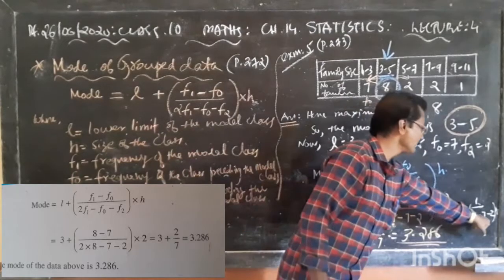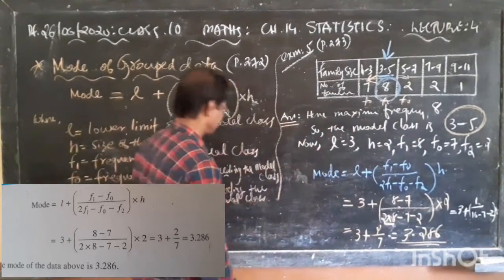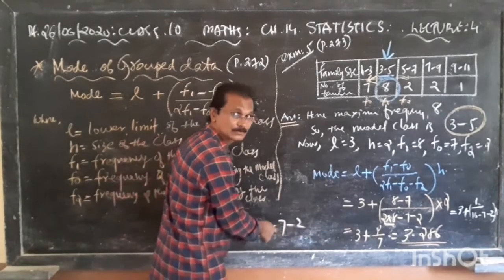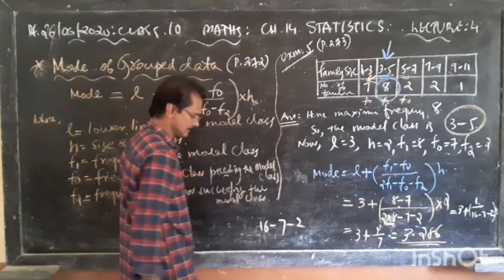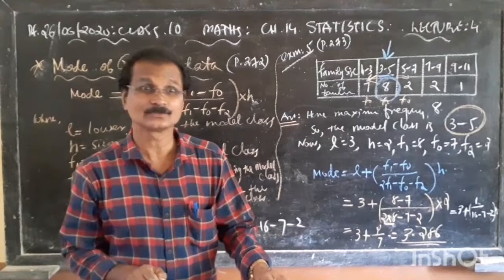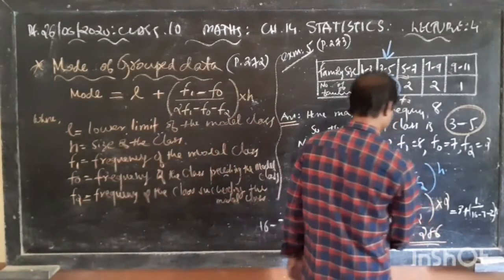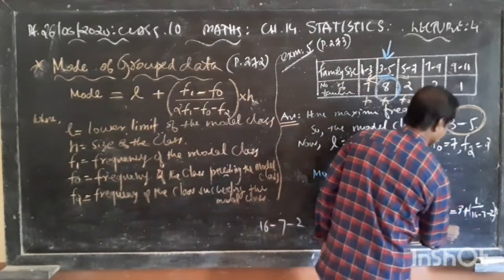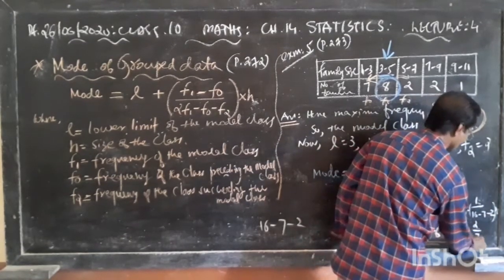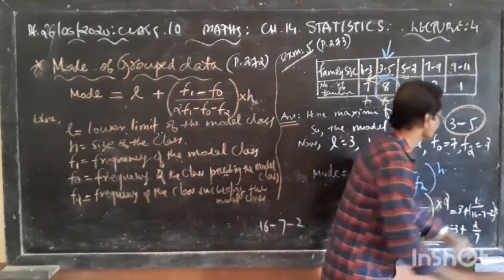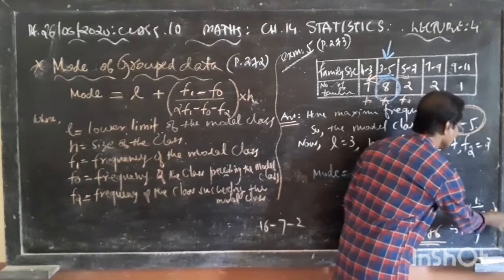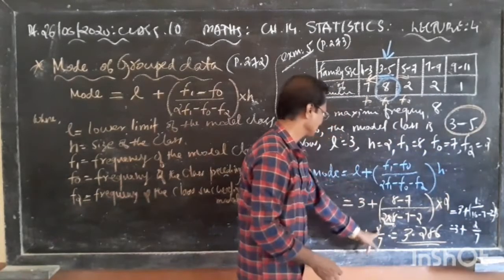So 16 minus 9, that is 7. So that is equal to 3 plus 2 ones are 2, that is 2 upon 7. That is 3 plus 2 upon 7.